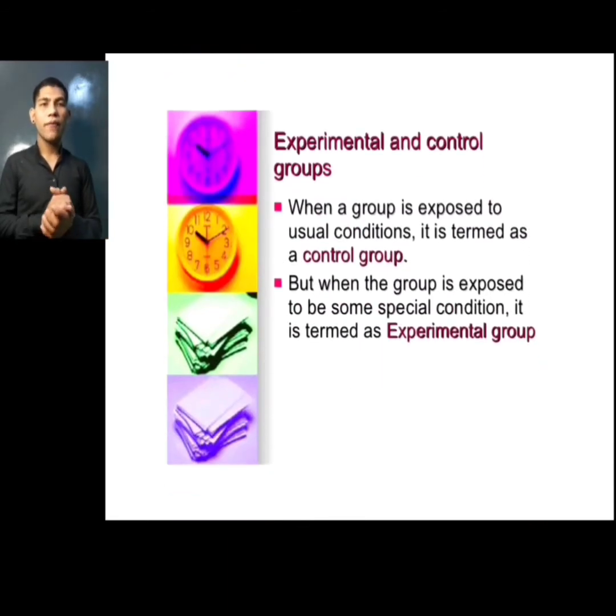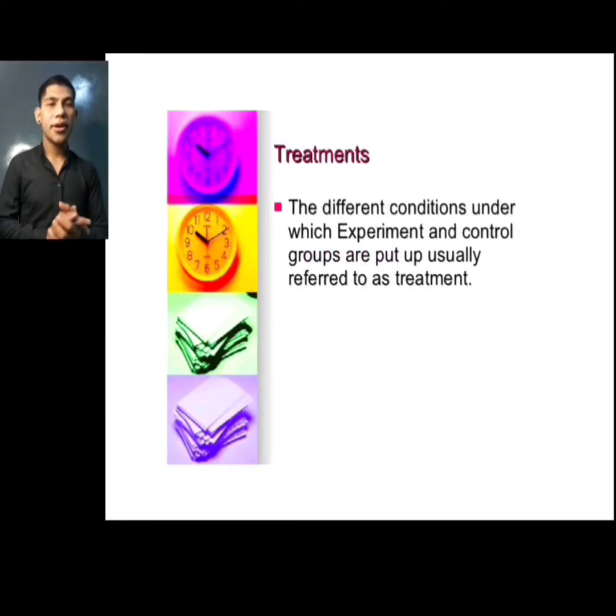Experimental and control group. When a group is exposed to usual conditions, the term used is control group. But when a group is exposed to some special condition, the term is experimental group. Basically, they have different conditions under which the experimental and control groups are placed, and these conditions usually refer to the treatment.